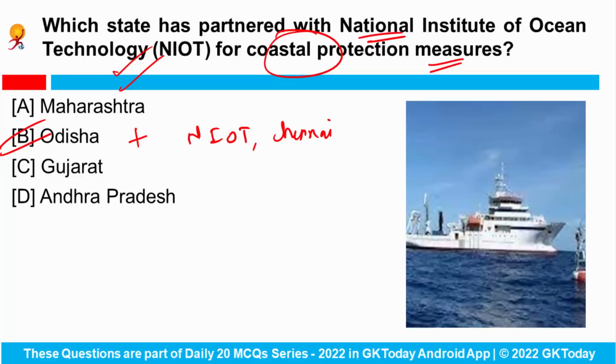Actually Odisha is very much vulnerable to flood and cyclone, and this partnership with NIOT will help to save the life and property of people in the coastal areas, right? So the state government has planned to take up climate resilient coastal protection measures by strengthening the saline embankments using the latest technology. Fine. So this state is Odisha.